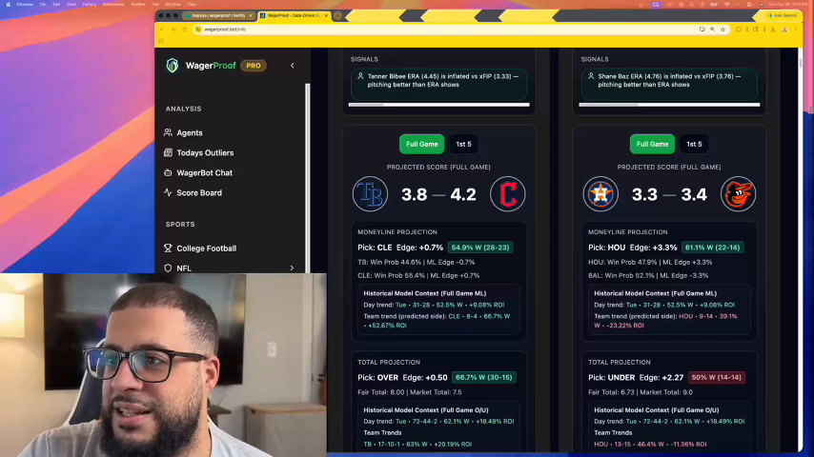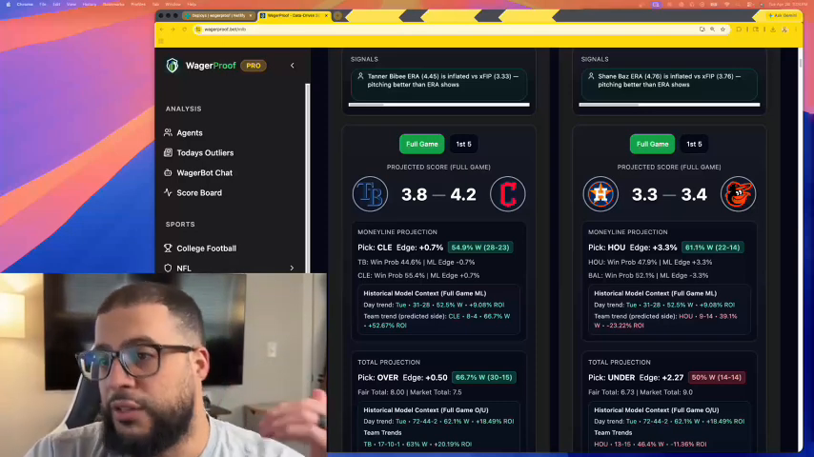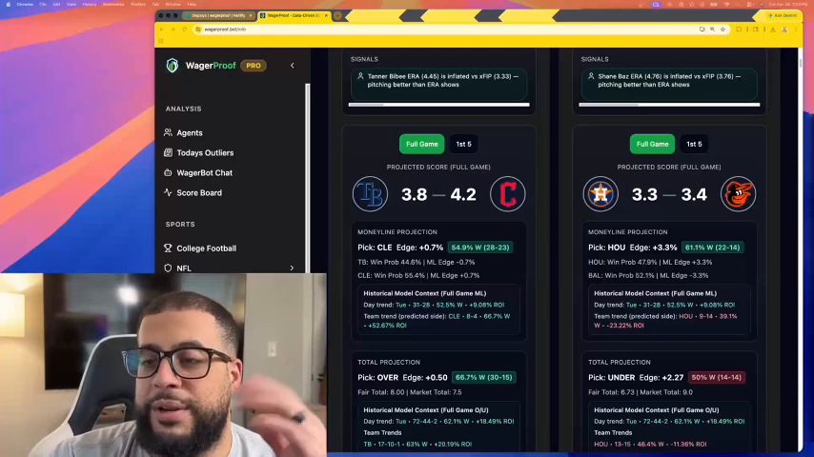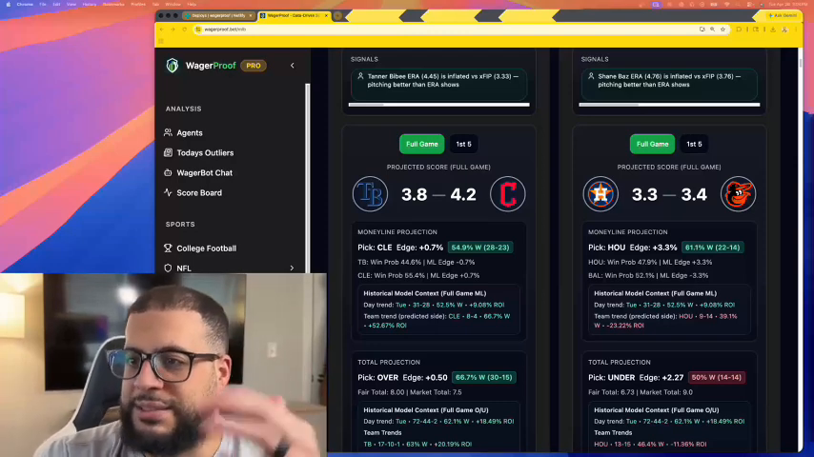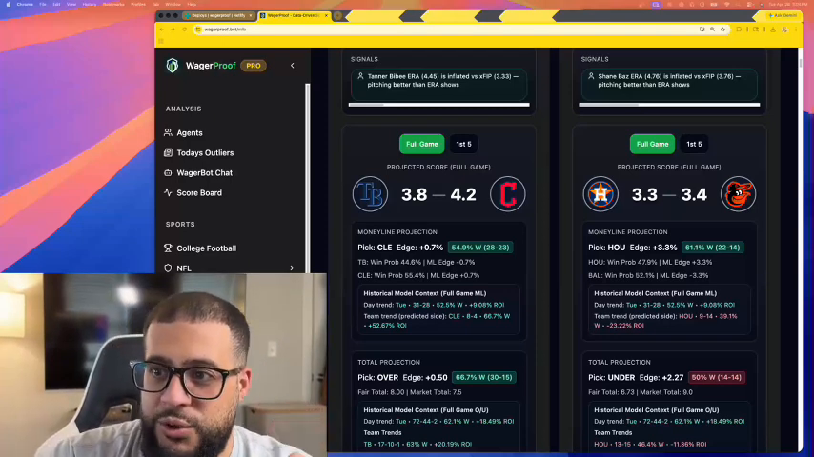It says here, this is a perfect example. You got the Astros and the Orioles. The model says the Orioles should have 3.4 runs, all right? Astros should have 3.3. Obviously, you can't score half a run or 0.3 runs, but that's what the model says, right? That's the output. We don't care about that. We care about the edge, and Houston has the edge here.